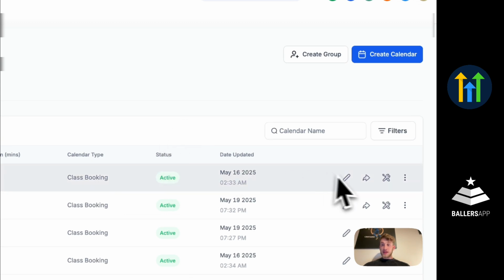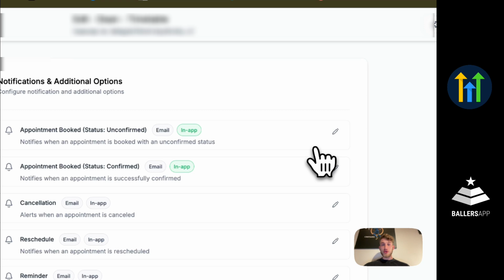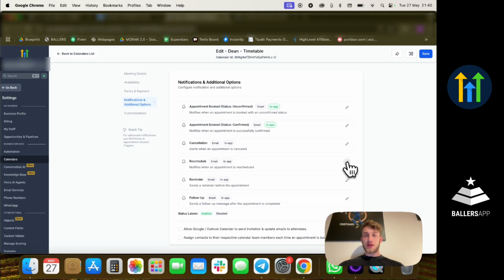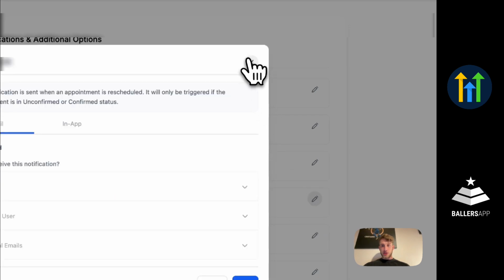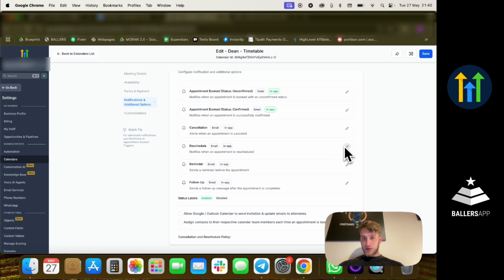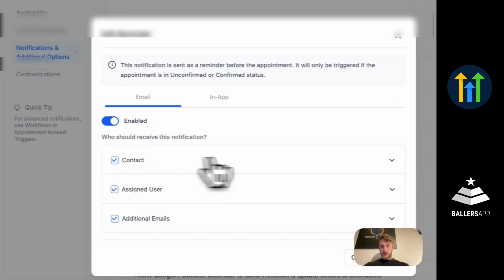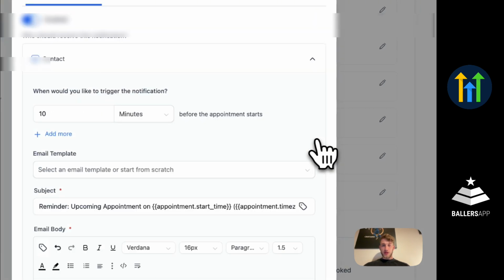In case you want to send a reminder notification to new players, to remind them to actually come to the trial class, you can use some of the features here. For example, contact is the actual user who has booked the class.